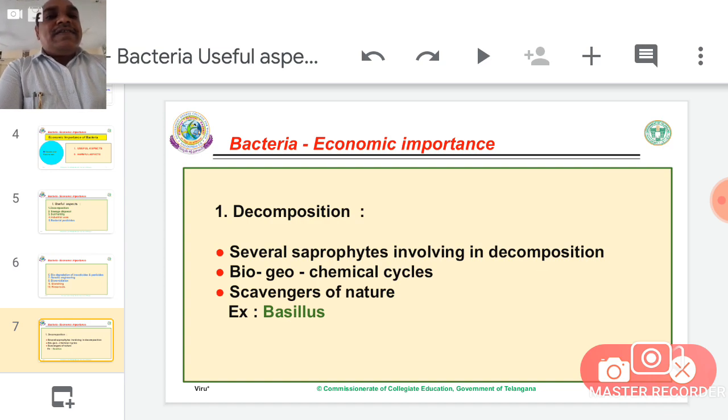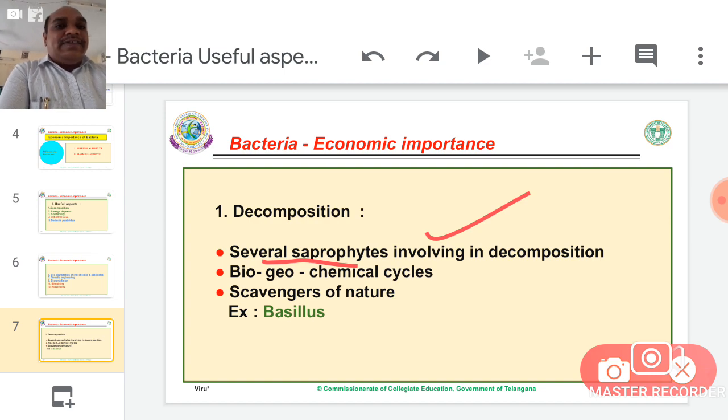In this process, several saprophytic bacteria are involved in decomposition, along with fungi, yeast, and other microorganisms. Through biogeochemical cycles, bacteria involved in decomposition remove the dead material on the earth.